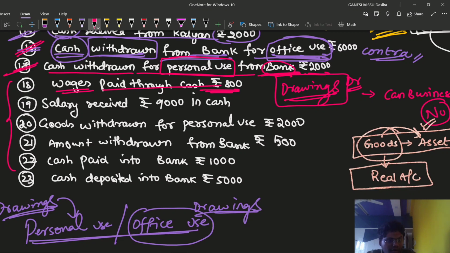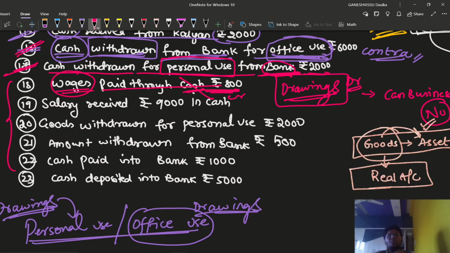So can I write here now wages paid through cash, in the sense cash is going out. So can we credit the cash account now? Because it is going through cash, we are paying the amount through cash in the form of wages. According to the real account rule, can we credit what goes out? Cash is going out, so can we credit the cash account? Yeah, we can credit. Then what we need to debit?